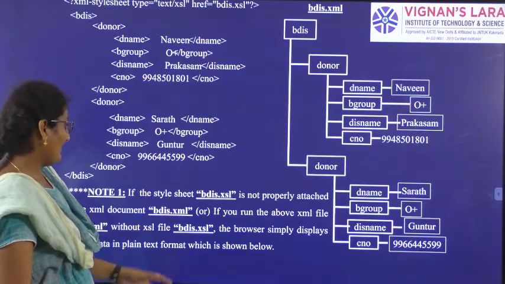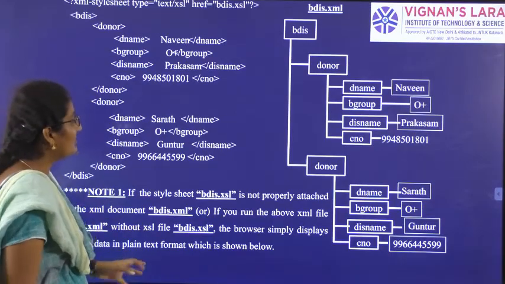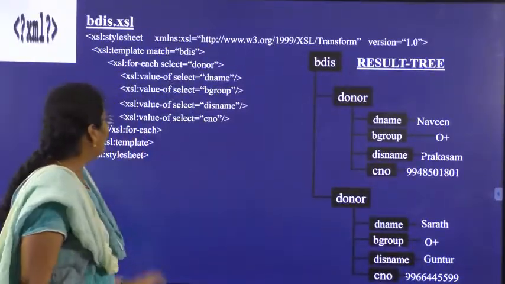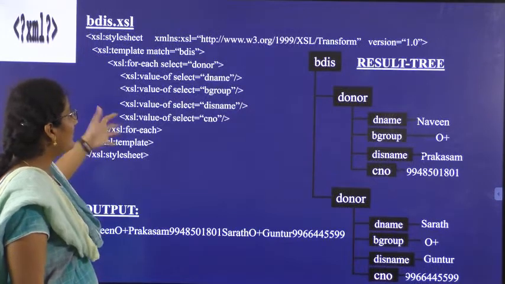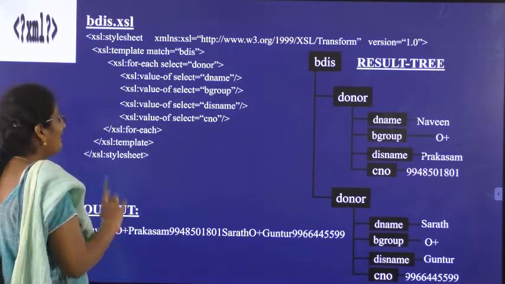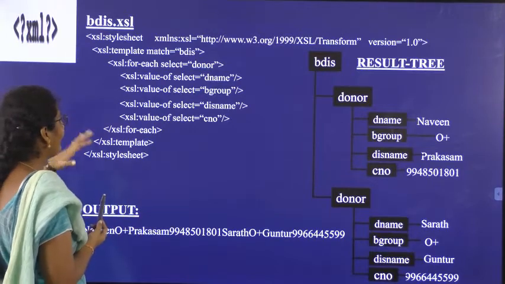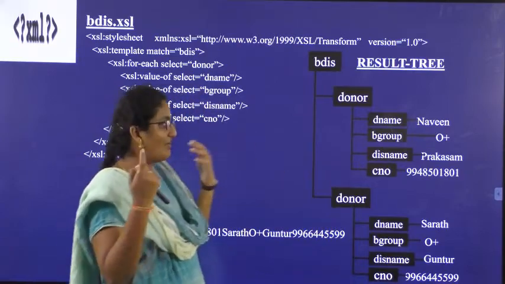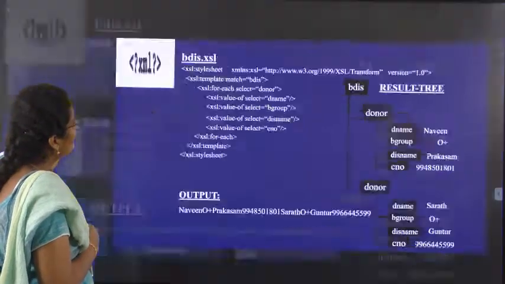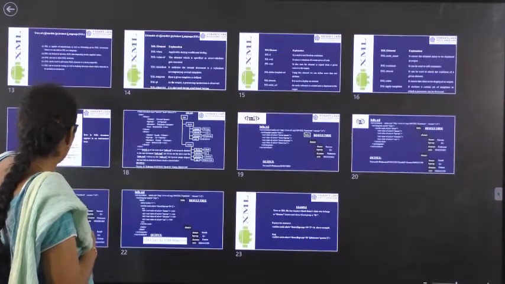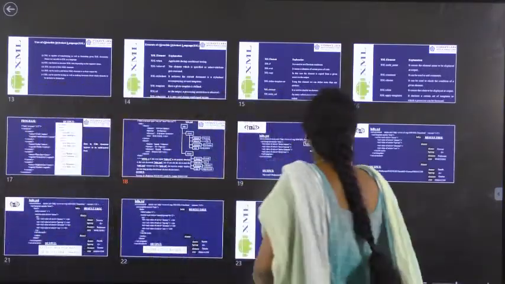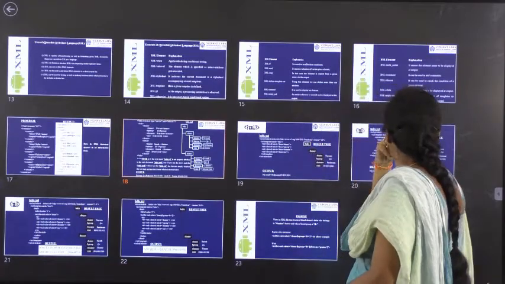Both the XML and style sheet should be properly attached and properly executed so that we can get the result tree. If you see here, you can understand how the output will be. First I have generated a style sheet. Then in that style sheet I am using some elements like template and value-of select. Using these I want to generate the blood donors information system result tree. So all the points are followed in these examples.